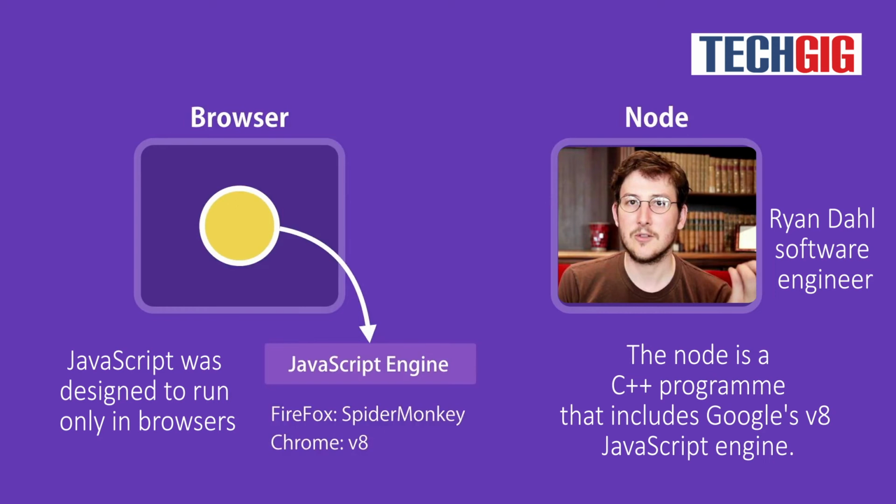Node is a C++ program that includes Google's V8 JavaScript engine. In a nutshell, JavaScript code can be run in a browser or in Node, with Node providing the runtime environment for our JavaScript code.